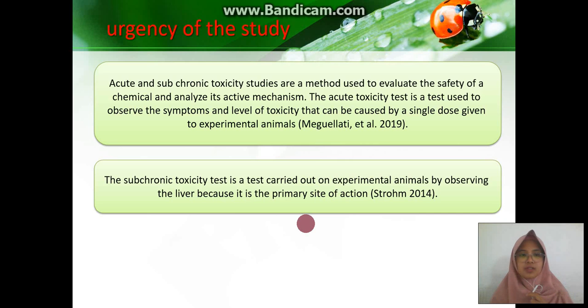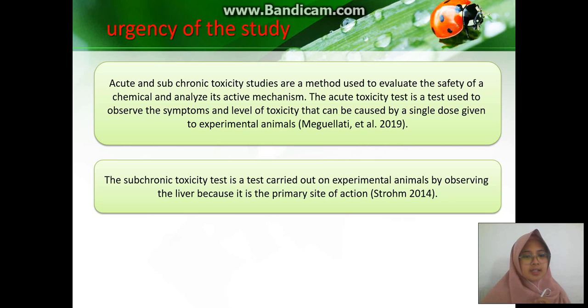So the urgency of the study: acute and subchronic toxicity studies are methods used to evaluate the safety of a chemical and analyze its active mechanism. The toxicity test is a test used to observe the symptoms and level of toxicity that can be caused by a single dose given to experimental animals. It is a preclinical test that aims to measure the level of toxic effect of a compound within a certain time after giving a single dose.